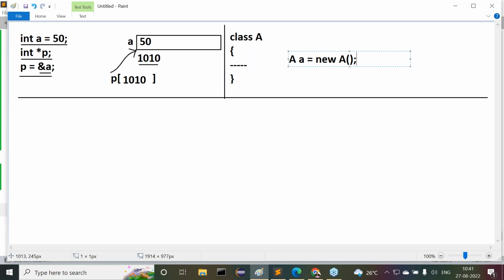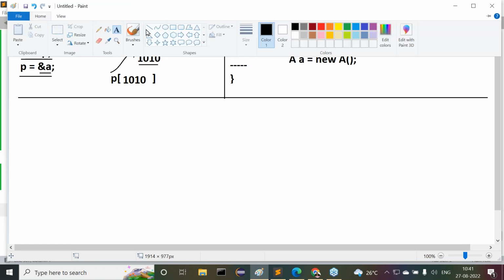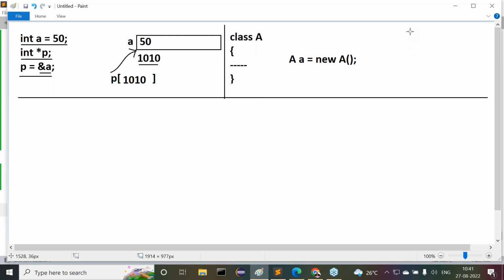Object is a block of memory in Java. Right, sir. Now here also, what happened there? When we create an object for a particular class in Java, here also a block of memory will be created. That block of memory will be referred to by a variable.